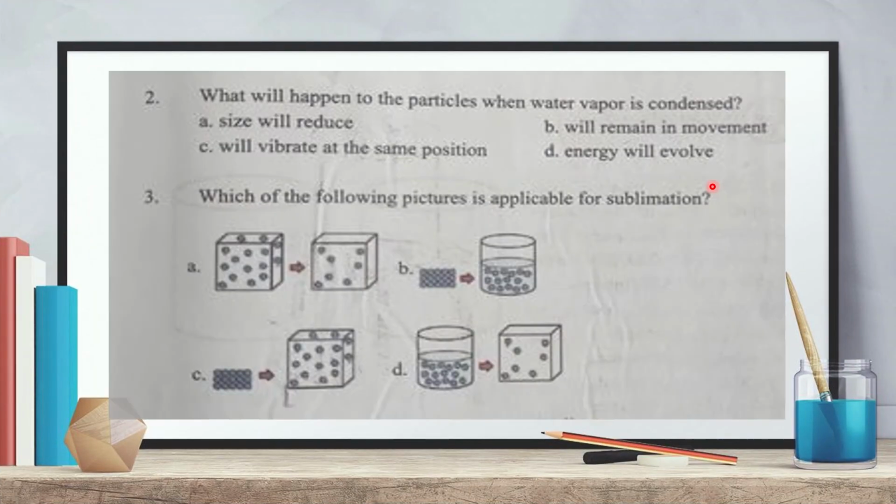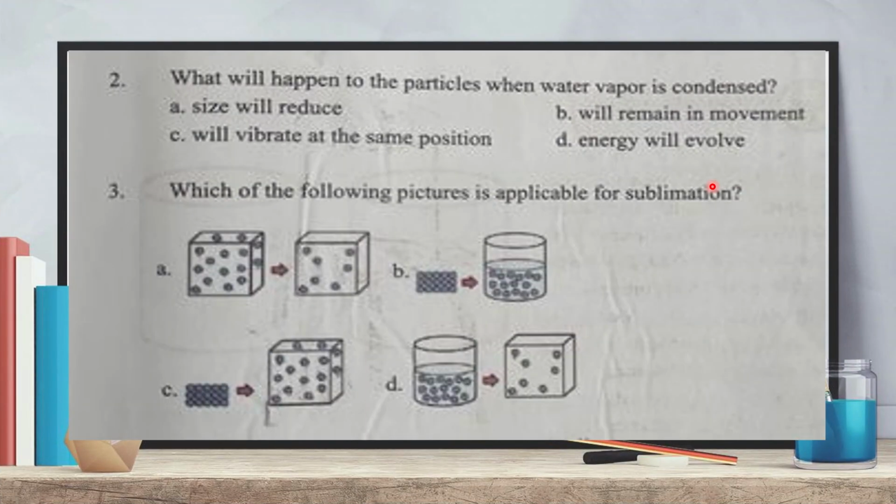Now to number two MCQ. What will happen to the particles when water vapor is condensed? When water vapor is condensed, then gaseous water is converted to liquid water. So in this process, size will reduce.